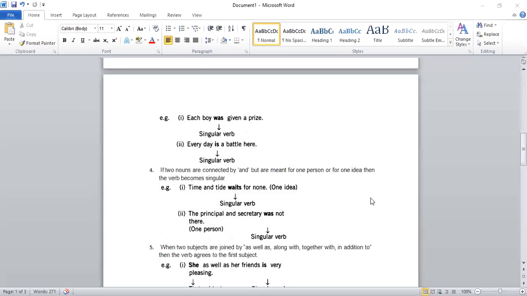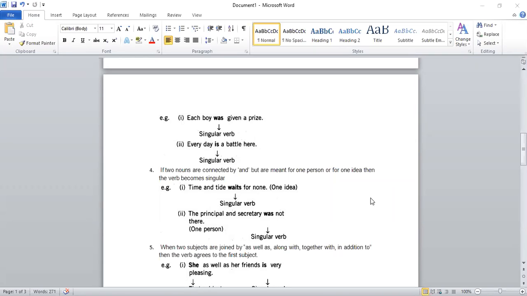Rule number 4. If two nouns are connected by and. Now this is the rule which is a bit different from your first rule. In the first rule, you learnt that if two nouns are joined with the help of the word and, then we use a plural verb. Now this is opposite to it.